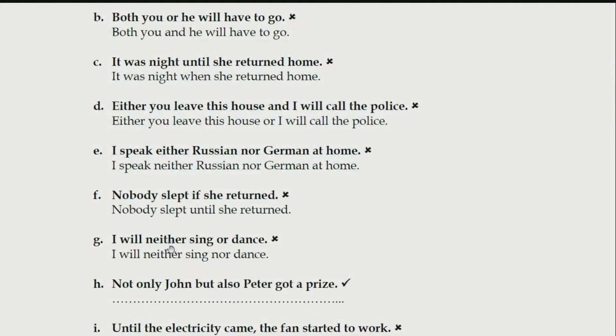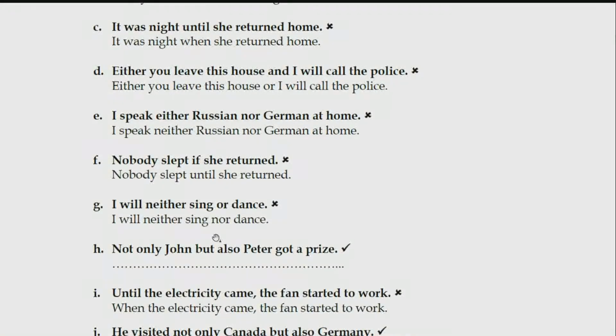"I will neither sing or dance." By now you know how to correct this sentence. Neither nor. "I will neither sing nor dance." And in this sentence also, you can frame a second answer if you wish to. "I will either sing or dance." मैं या तो गाऊंगा या तो फिर नाचूंगा.